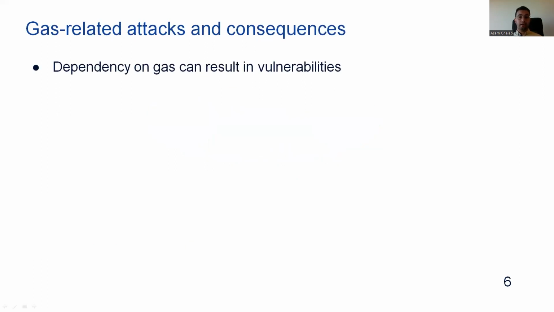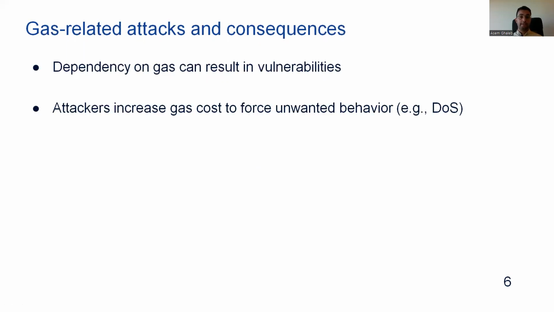So the dependency on the gas concept to execute smart contracts can result in several vulnerabilities in the code of the smart contracts. The contract may contain code patterns that increase the gas cost of the contract, and these code patterns may be used by attackers to force unwanted behavior on the contract, such as launching a denial of service attack.